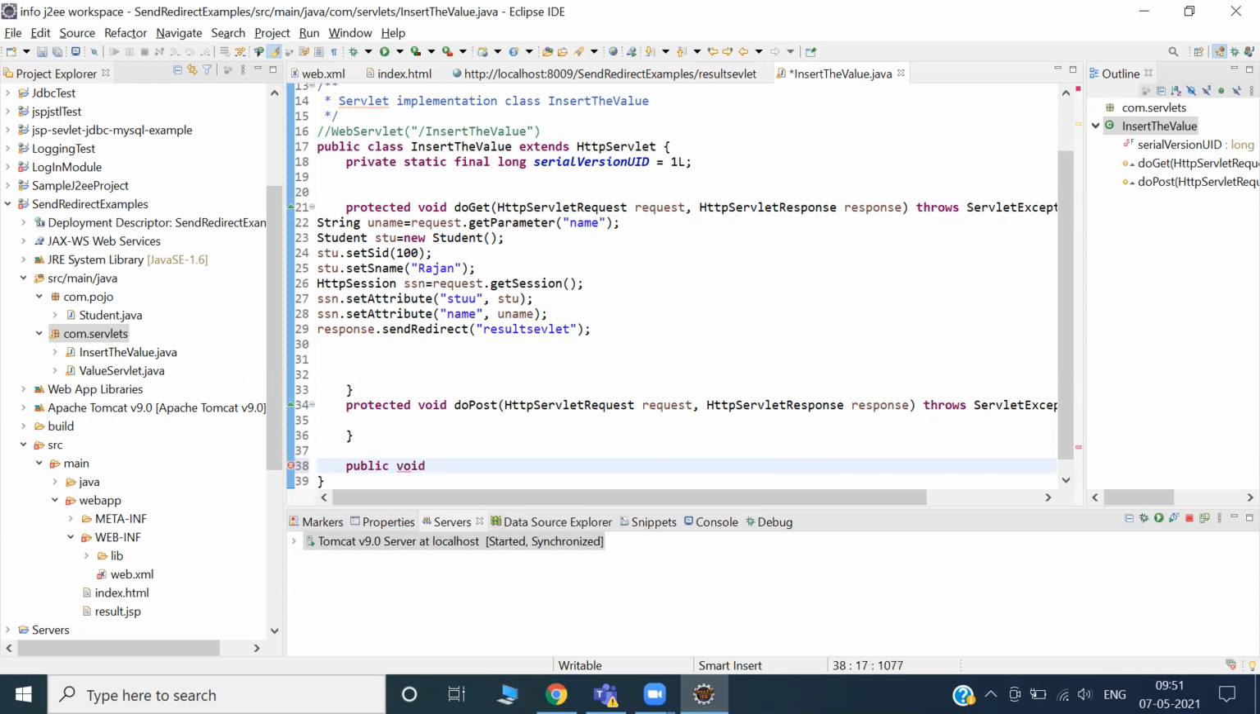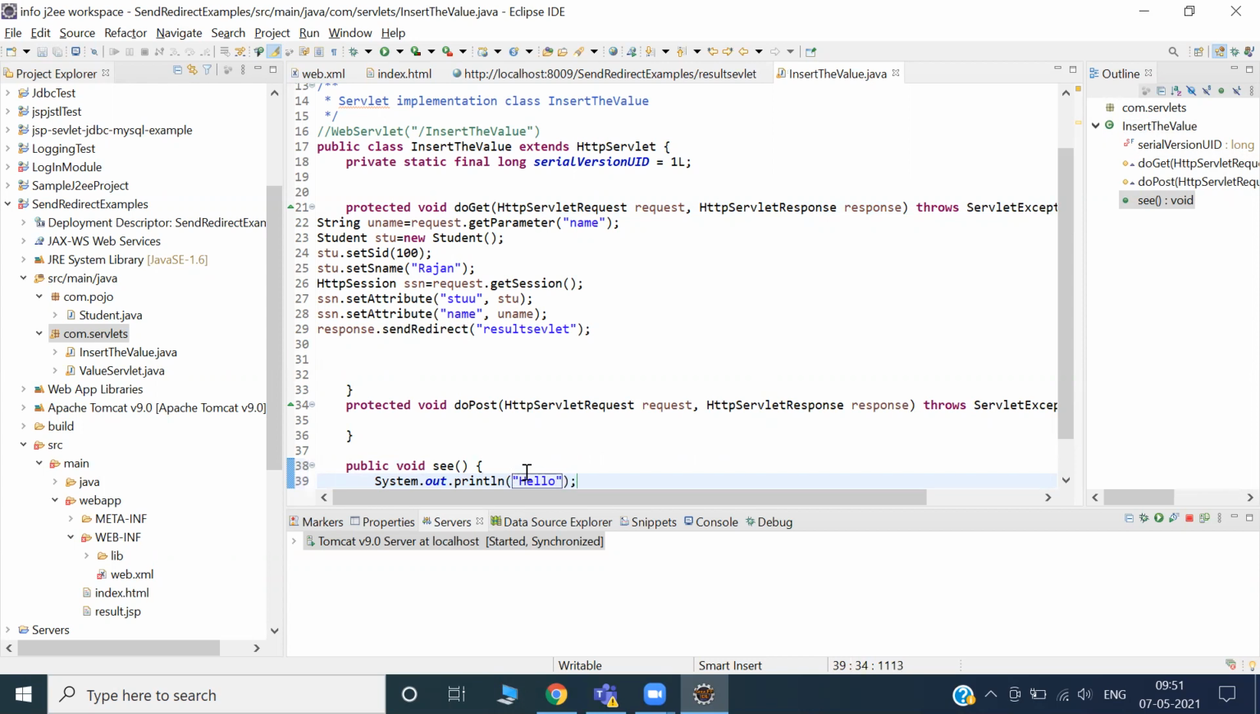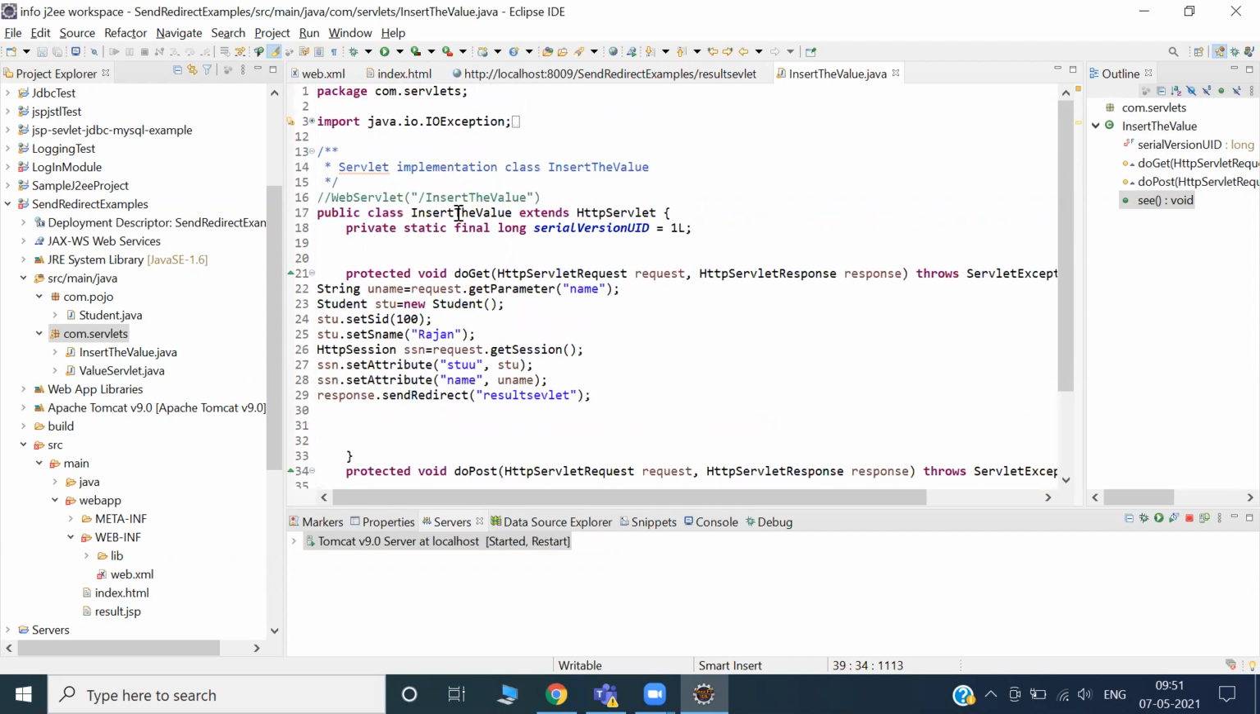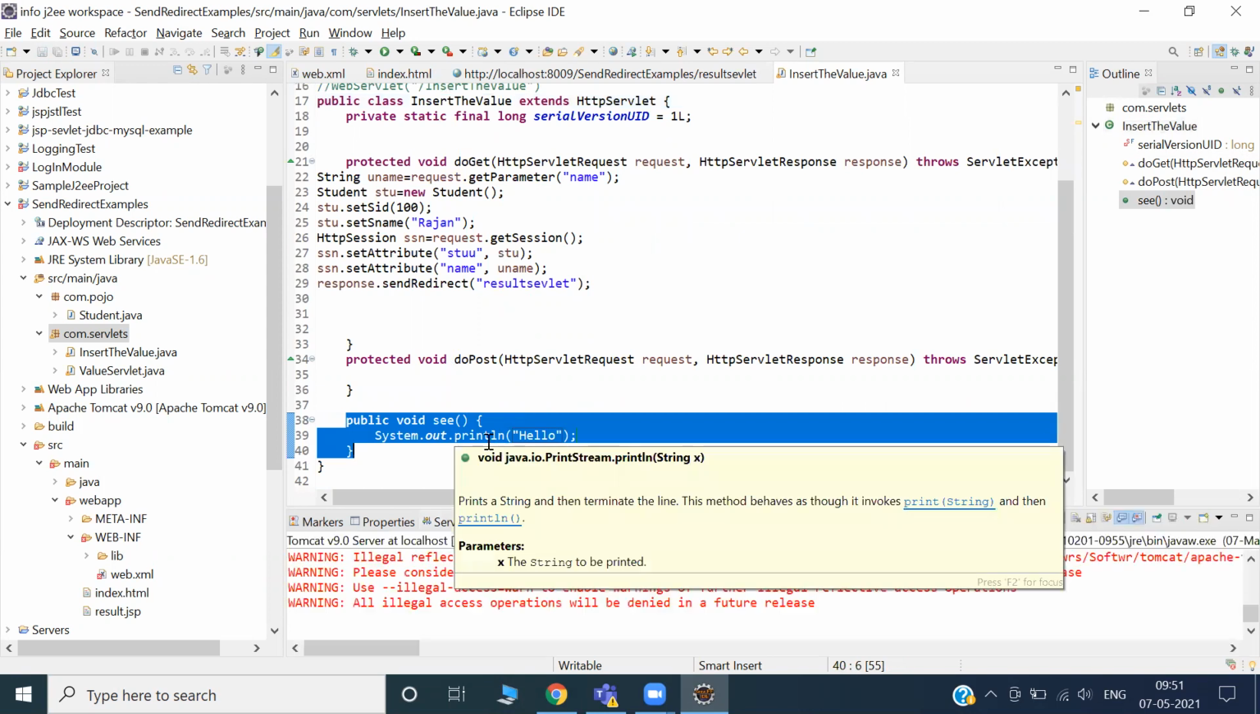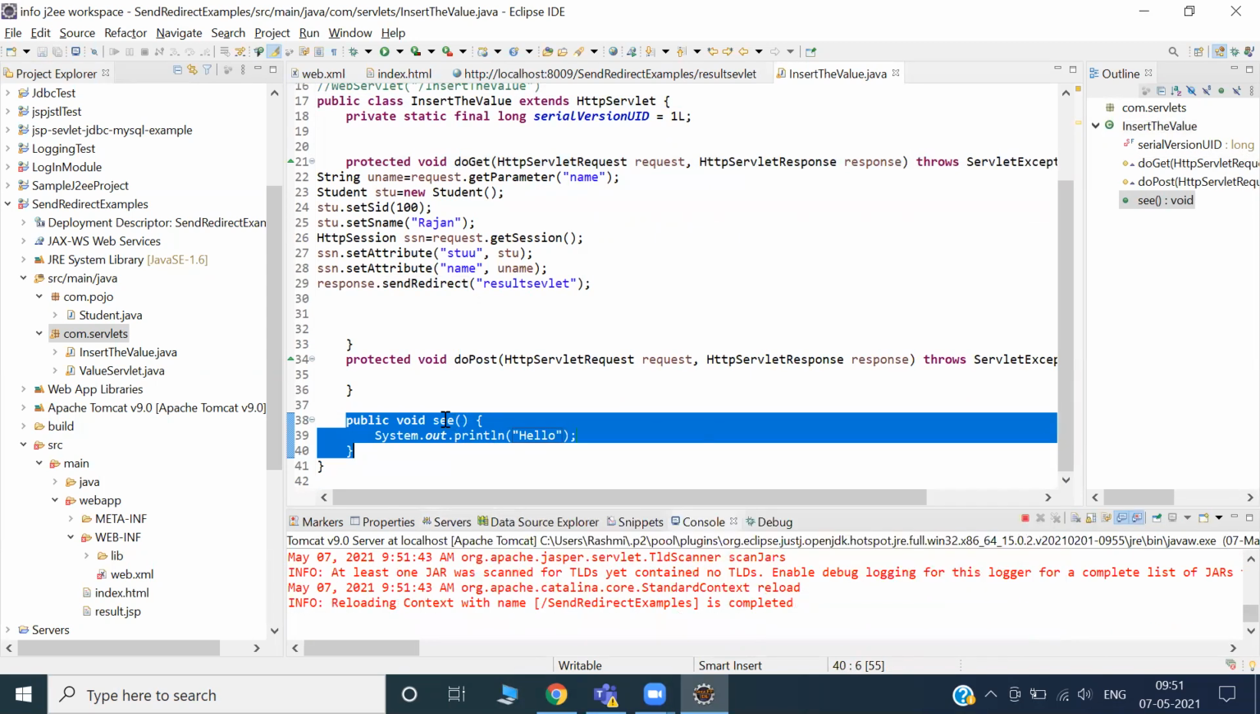Public void C, like we used to do in core Java. Can I write any method? So yes, system out println hello. If I write this method inside this servlet class whose name is insert the value, can I write this method? Can I write and can I call this method? This is a void method.